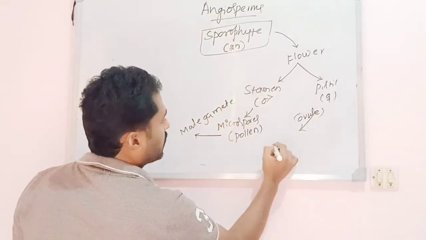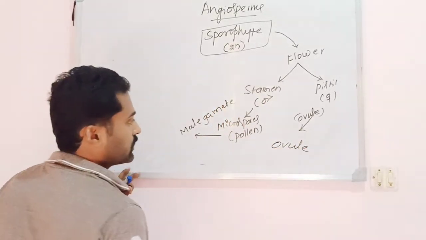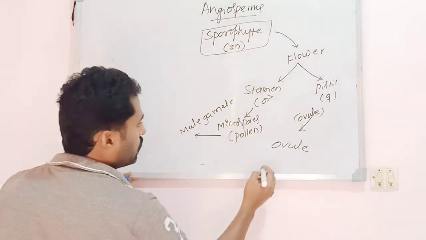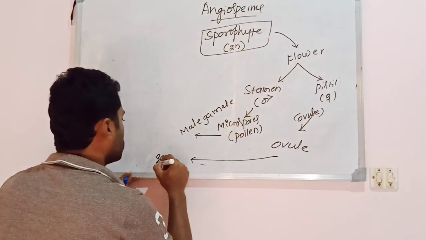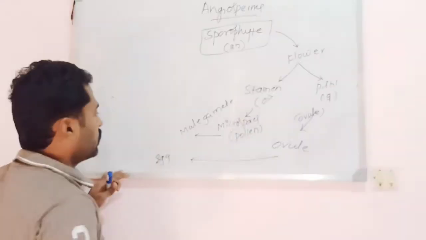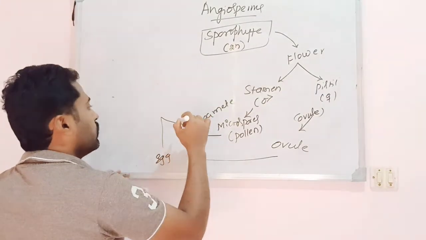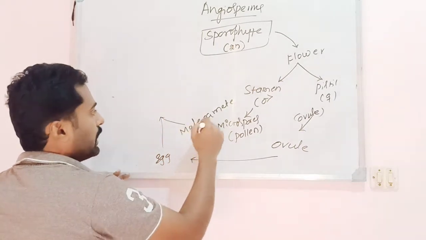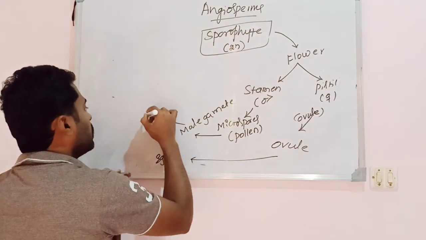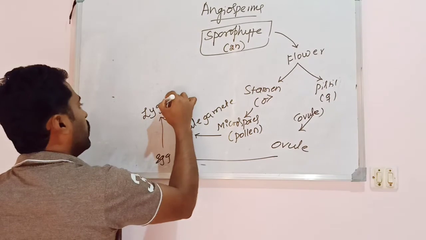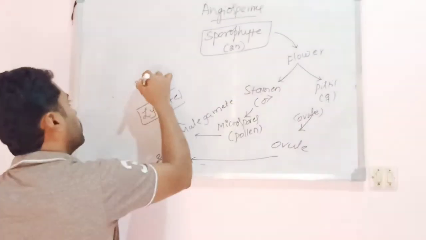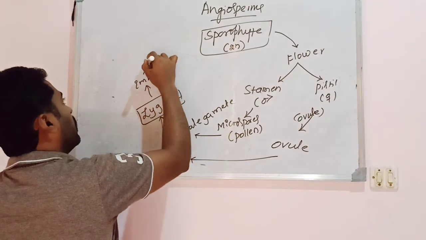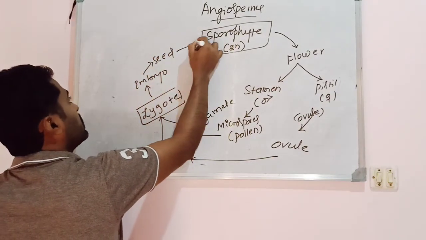So here I will write ovule. Let us consider this as the ovule. The pistil encloses the ovule. It is found within the ovary, where the ovule encloses the female gamete. The egg and the male gametes fuse together forming the zygote, and that zygote develops into the embryo, and all of them are found inside the seed.